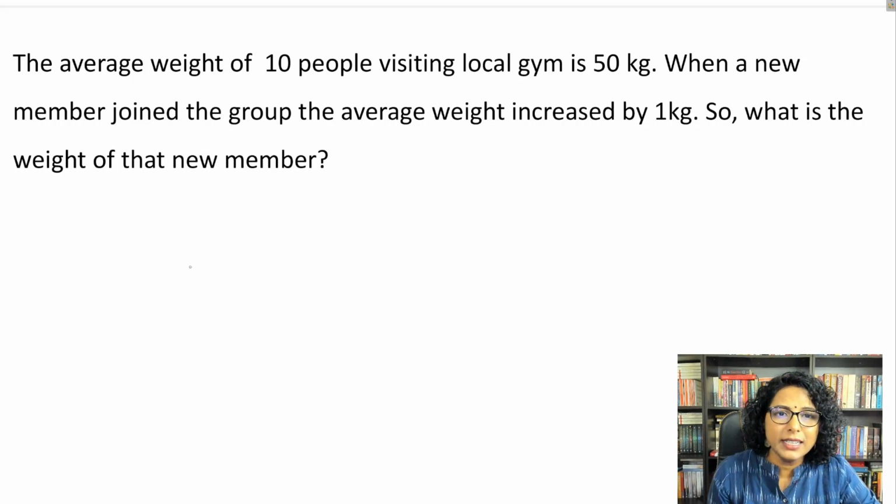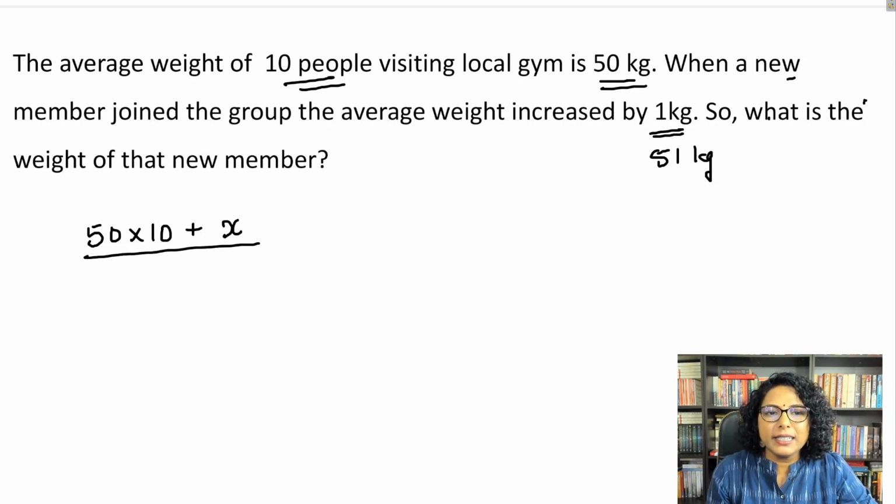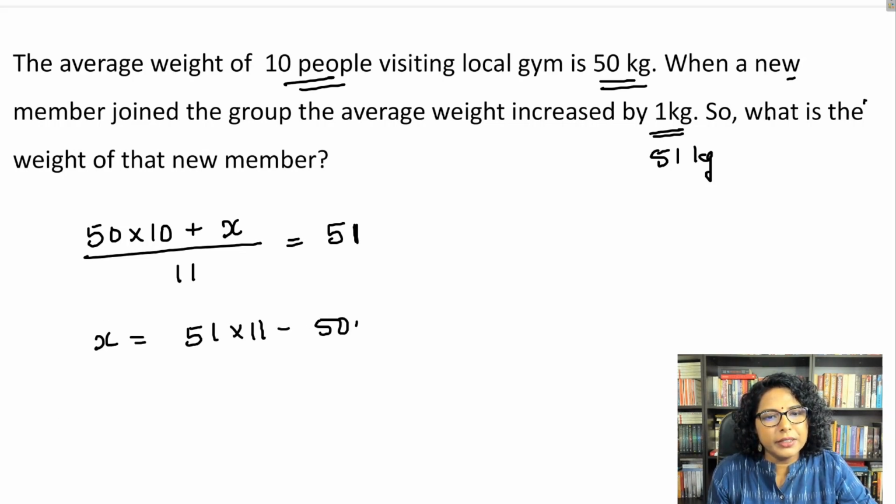Why don't you try this question? The question says the average weight of 10 people visiting the gym is 50 kg. When a new member joins, the average becomes 51 kg. Initially it was 50 kg. What is the weight of the new member? Traditionally you would have done 50 into 10 plus, I don't know the weight of the new member, let me call it x, upon 11 is equal to 51. So your x comes out as 51 into 11 minus 500, that is 561 minus 500, which is 61.